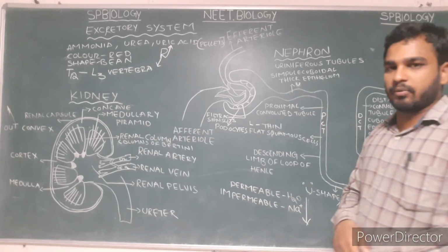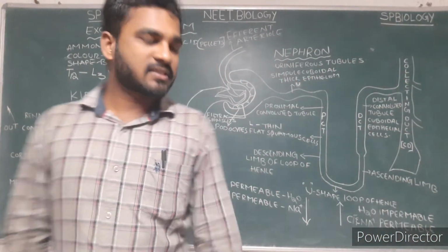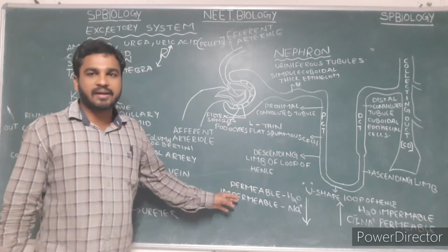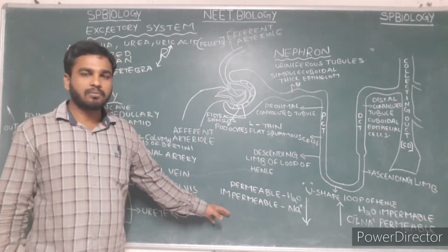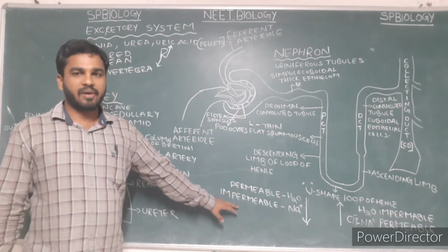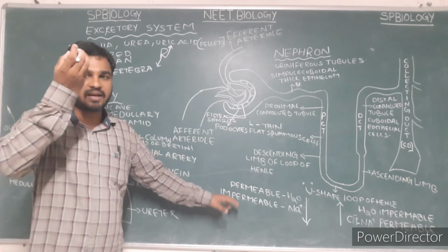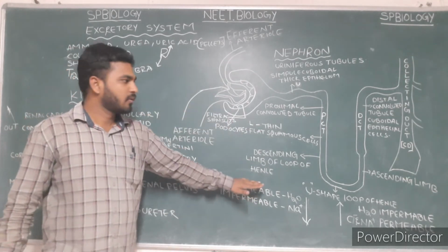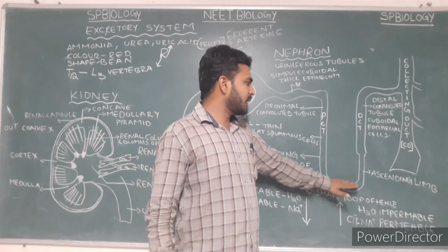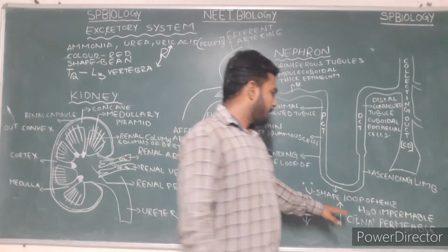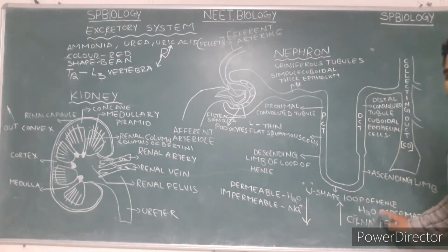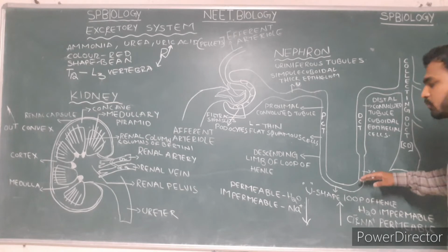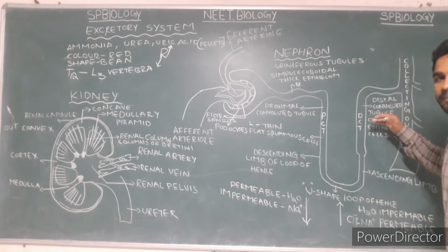The descending limb is permeable to water and impermeable to sodium ions. That is the reason the filtrate comes down. Whereas the ascending limb of Henle is impermeable to water and permeable to chloride and sodium ions. That is the reason the filtrate moves upward.